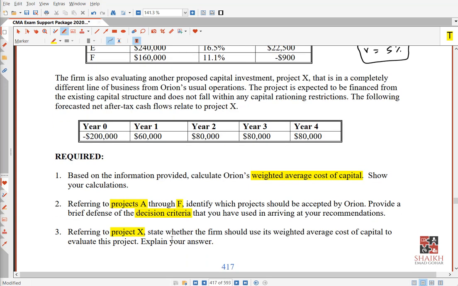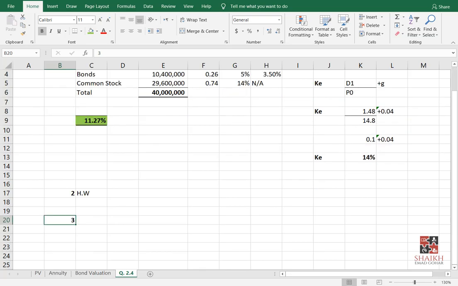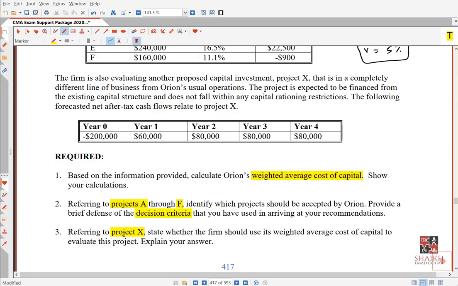Okay. Now what is 3? Please write yes in the chat box if question number 2 is okay with you. This is your homework. I'm writing here. You can also take reference from your official answer. Very simple question. Okay. Now if I go for 3, project X, state whether the firm should use its cost of capital.